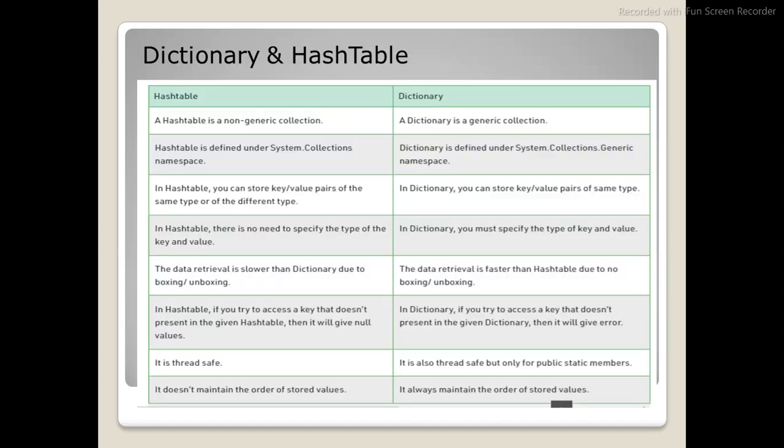Let's get into one more interesting topic: dictionary and hash table. Dictionary is a key value pair. You know this already. When it comes to dictionary, it is a generic collection. When you are trying to create a dictionary object, you have to explicitly mention its type: Dictionary of string, comma, whatever the type of value is. Let me get into an example.